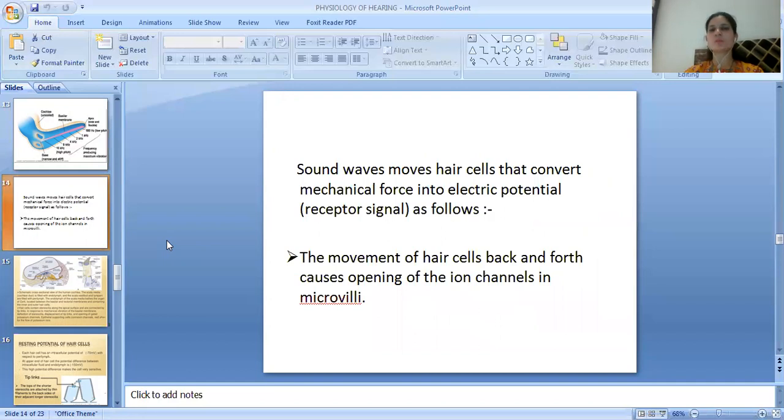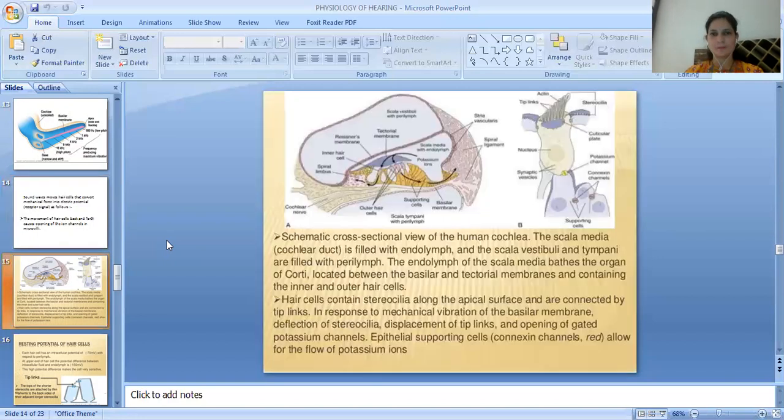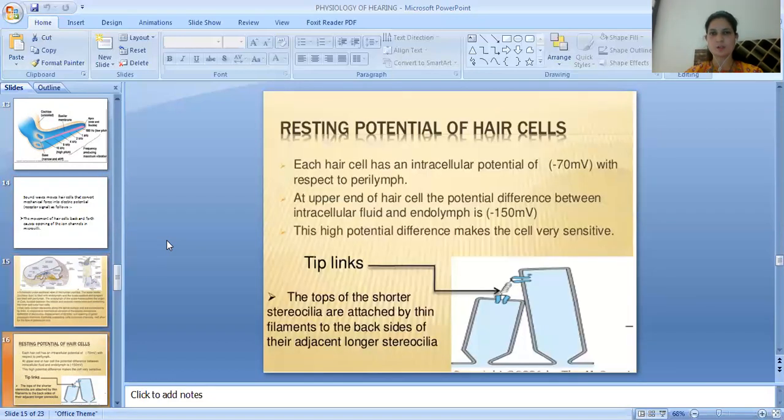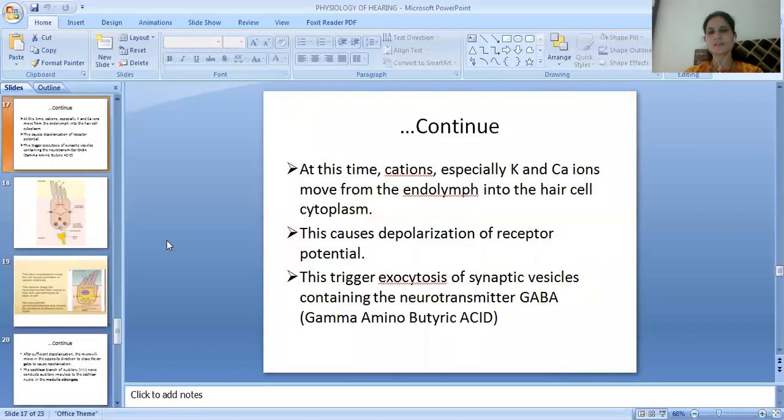The sound waves move hair cells that convert mechanical force into electrical potential, that is the receptor signals, as follows. The movement of hair cells back and forth causes opening of the ion channels in the microvilli. You can see this image, which will make you understand it in a better way. These are the resting potential of the hair cells, top links. At this time, the cations, especially potassium and calcium ions, move from the endolymph into the hair cell cytoplasm. This causes the depolarization of the receptor potential.